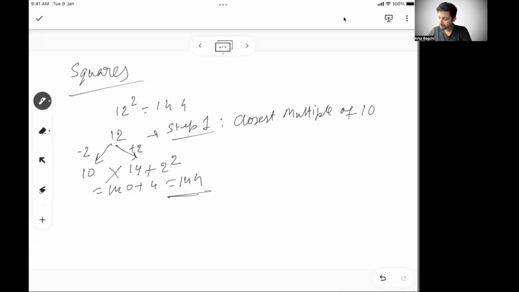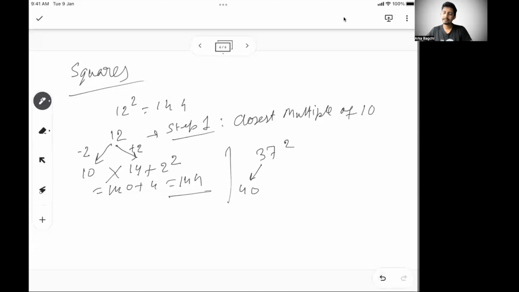For example, let's say 37 square. Again, what we should do is go to the closest multiple of 10. What is the closest multiple of 10? 40.